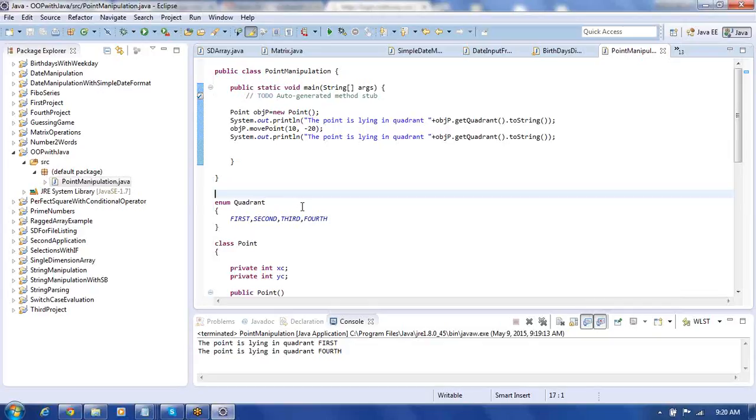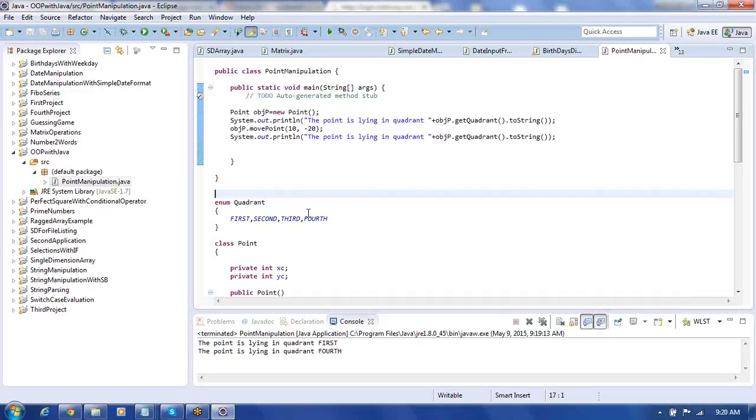So like this we created, and using here we created point object, then we initialize it with 0 0 initially, because default constructor is initializing with 0 0 only. Then it prints there in the first quadrant. Then we have move point. When we move point, what is happening? You are getting 10 comma minus 20. So with that it's printing this way in the fourth quadrant.